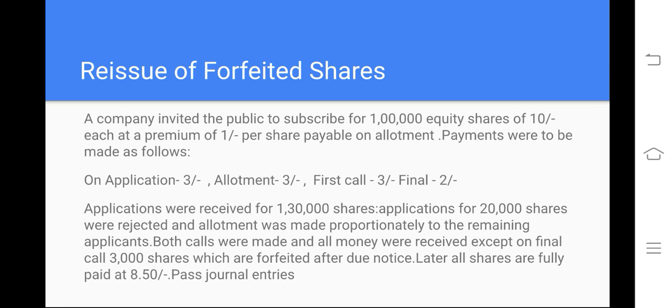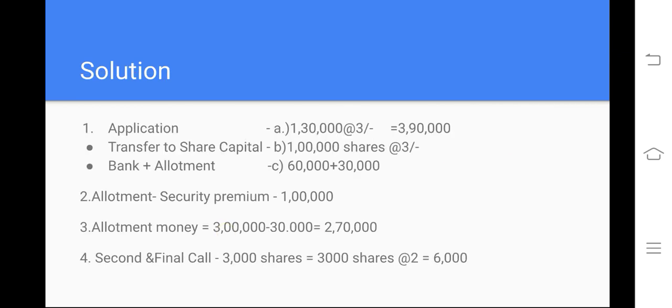Later, all shares were fully paid at 8 rupees 50 paise. Pass the journal entries. Is the point clear? Now we have to see how the shares were cancelled, how many shares were cancelled, how the reissue will happen, and what the process of the solution is.